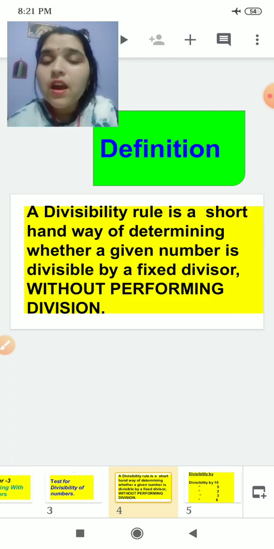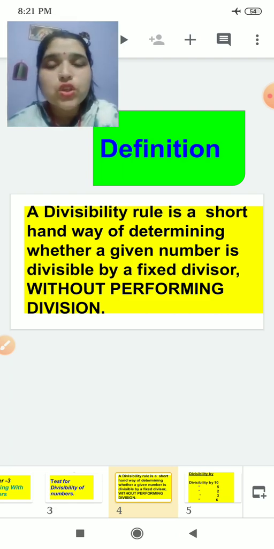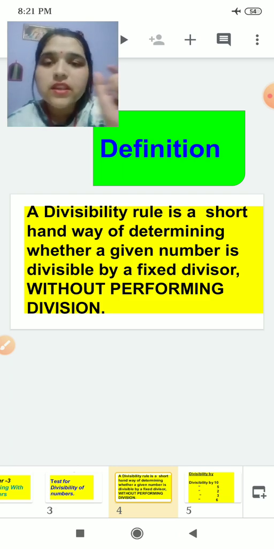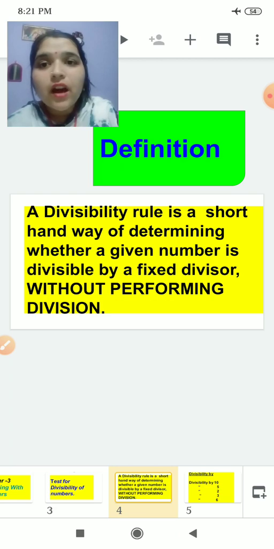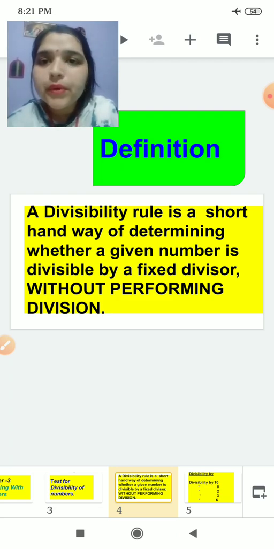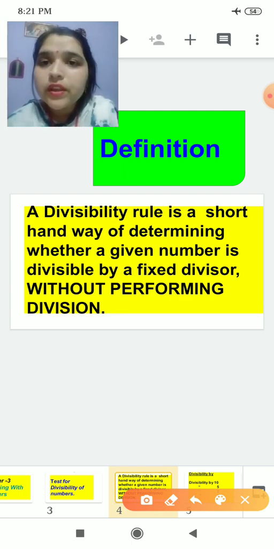Simply we can say a divisibility rule is a shorthand way of easily determining whether a number is divisible by a fixed divisor without performing division.